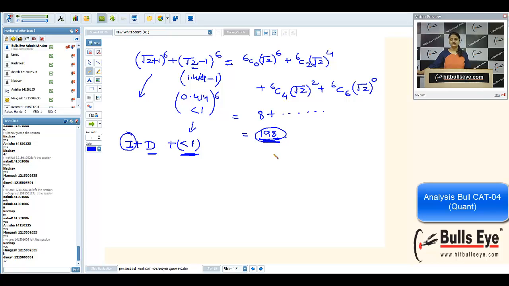It is possible in one case only: if these two decimals, which are each less than 1, add up to 1. If they add up to 1, then only the sum can be 198. It means the integral part should be 197 in that case. That is the answer for this question. Dinesh, is it okay with you?